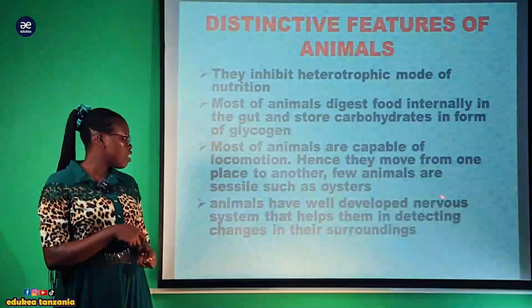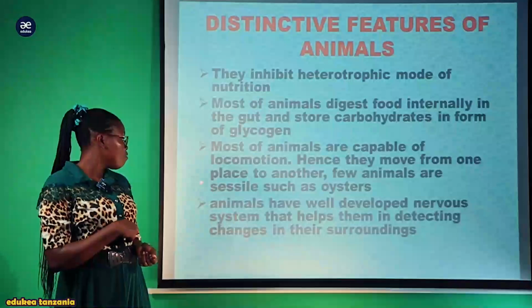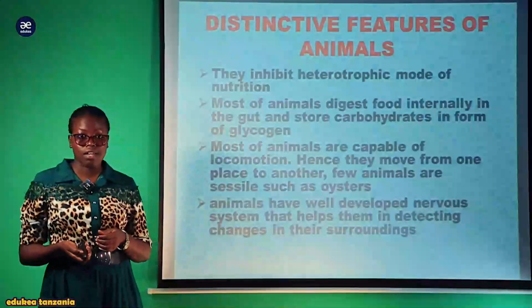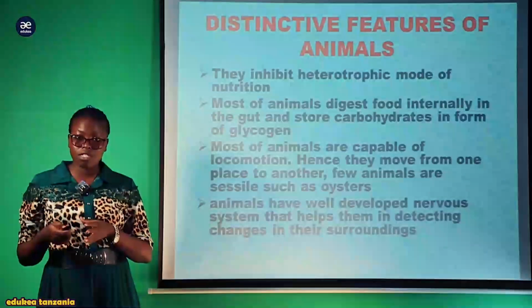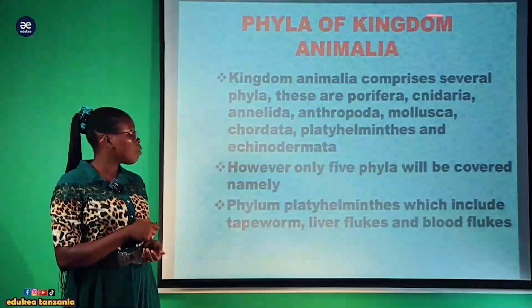Also, animals have a well-developed nervous system that helps them in detecting changes in their surroundings. This nervous system helps in detection of changes in the surroundings and provides an appropriate response for their safety. Next, the phyla of the kingdom Animalia.